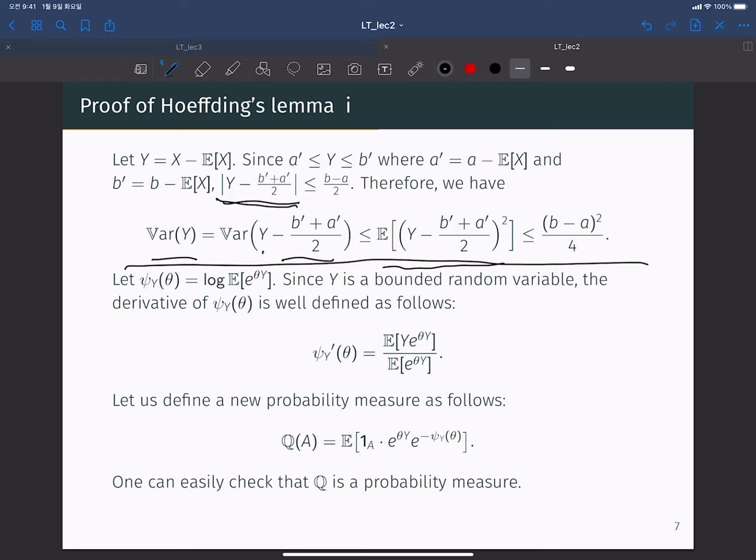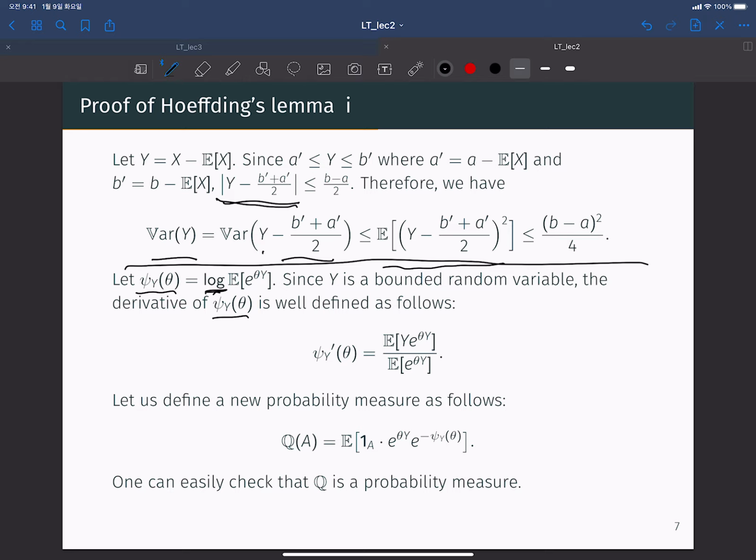Now let's introduce a very clever idea, an interesting trick. Let's define the psi function like this. Psi_Y of theta is equal to log expectation of e to the theta Y. Since Y is a bounded random variable, the derivative of psi_Y of theta is well defined as follows.